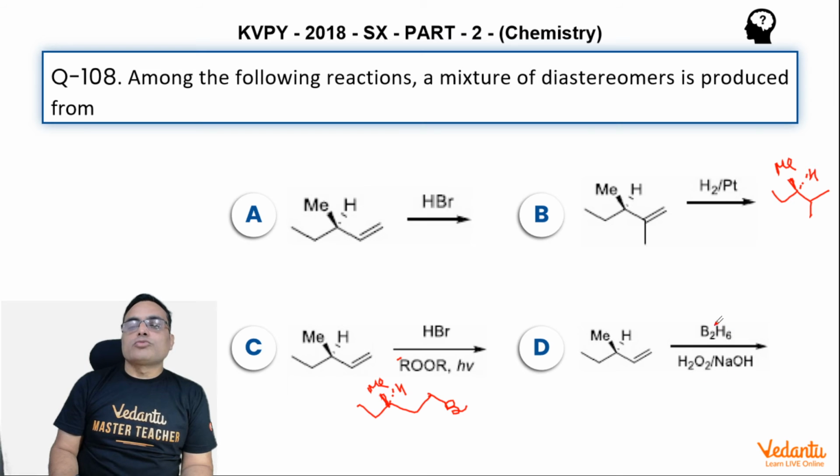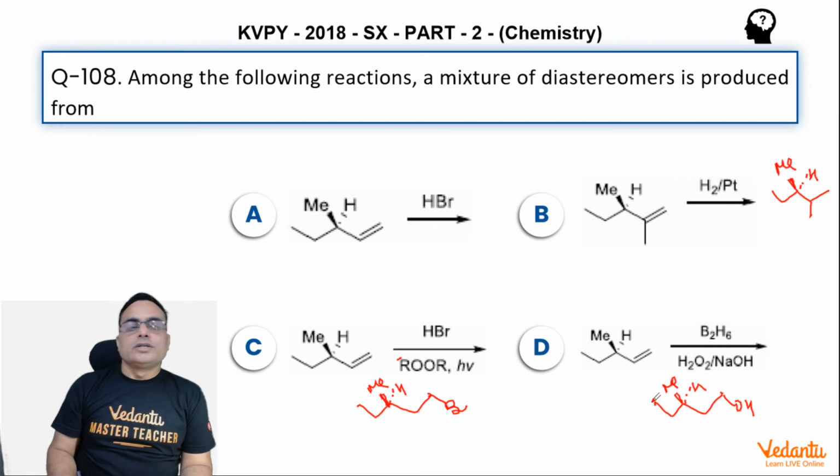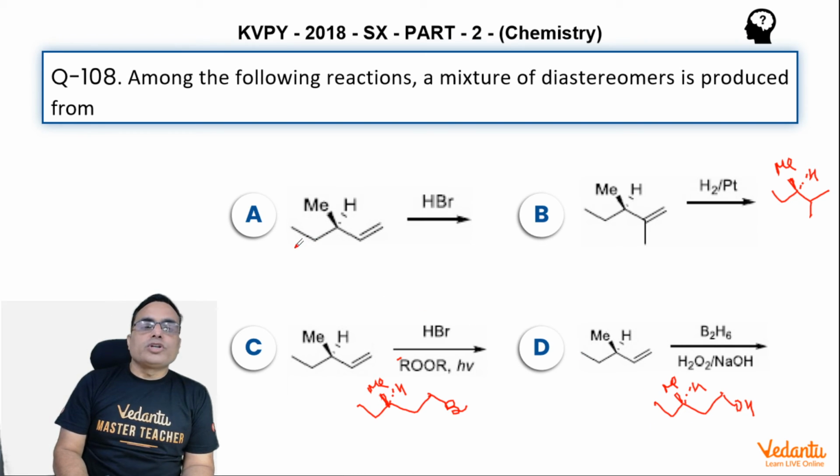Here in this case, hydroboration oxidation. Here in this case, OH will be at the outer carbon of the double bond. So in this case also there is no chance for any diastereomeric mixture, right? So diastereomeric mixture is possible only with option A, that too not in the major quantity.